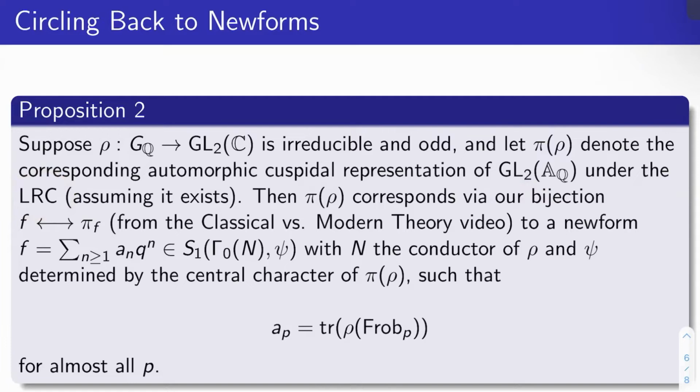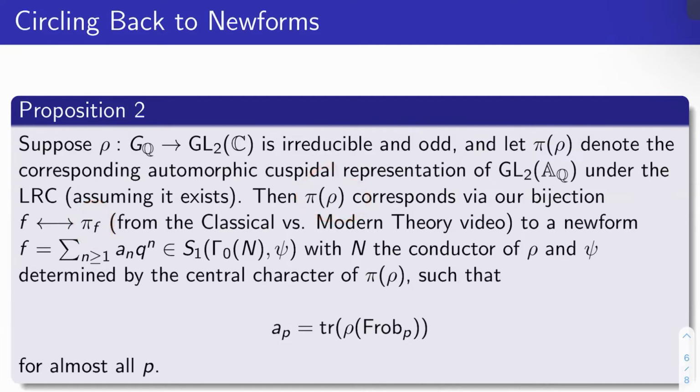So we're assuming the LRC holds right now. We do not actually have it. It's conjectural at this point. Okay. Then pi of rho corresponds, via our bijection between the new forms f and the associated representations pi sub f, to what? This bijection was covered in my classical versus modern theory video, if you'd like to go back and review that. Well, pi of rho is going to be one of these guys.